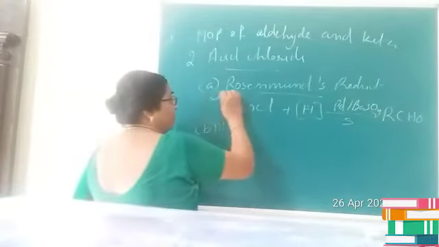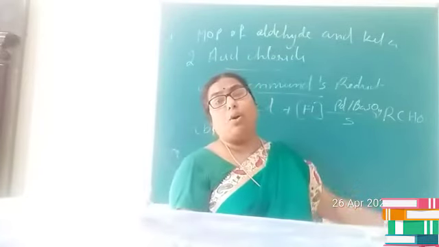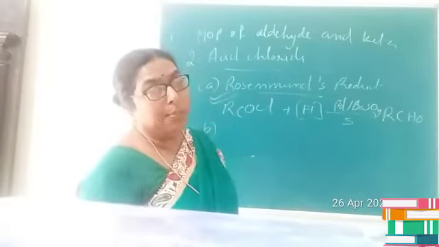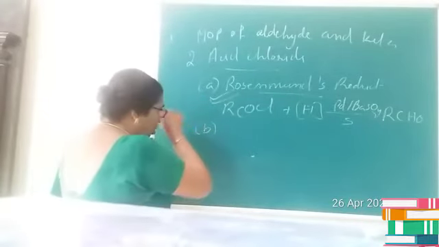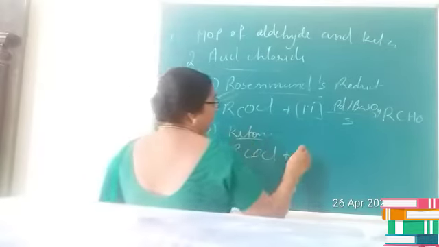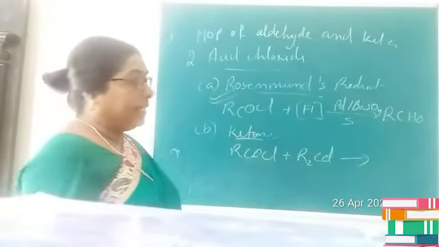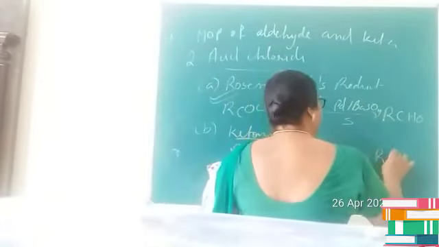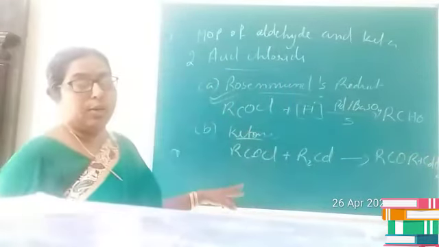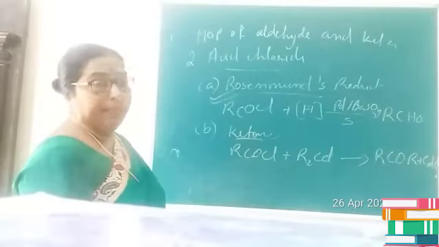This Rosenmund's reduction is very important, children. Here the role of sulfur is that it avoids further oxidation. It acts as a poison, so it avoids the further oxidation of aldehyde to carboxylic acid. Now for ketones, acid chloride undergoes reaction with dialkyl cadmium and produces ketone as the product. Is it clear, children? So from acid chloride, ketones can be produced by the reaction of acid chloride with dialkyl cadmium. Is it clear?